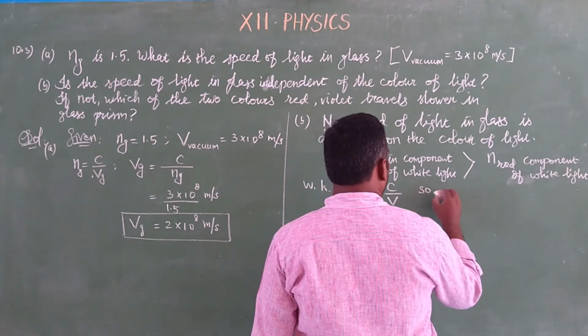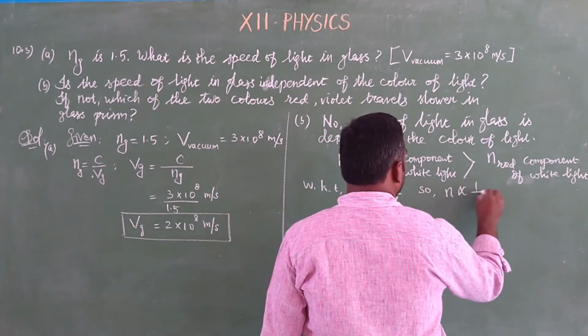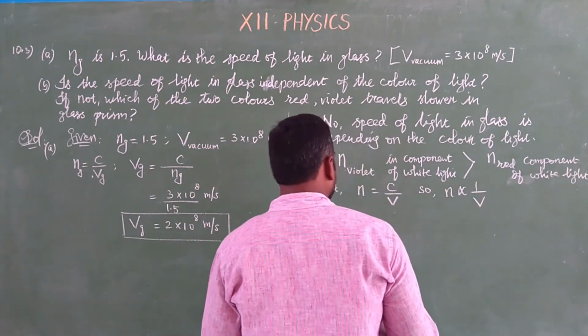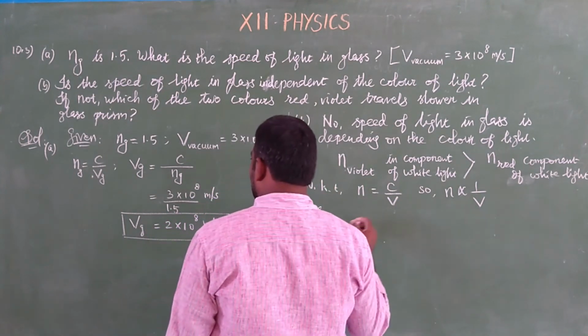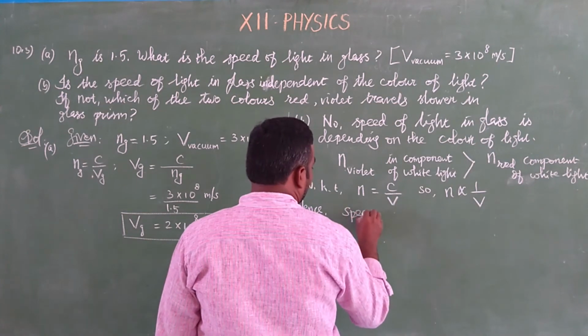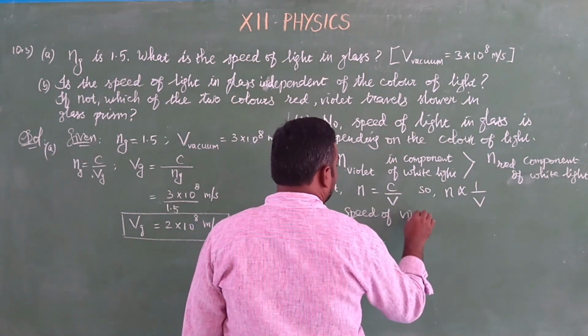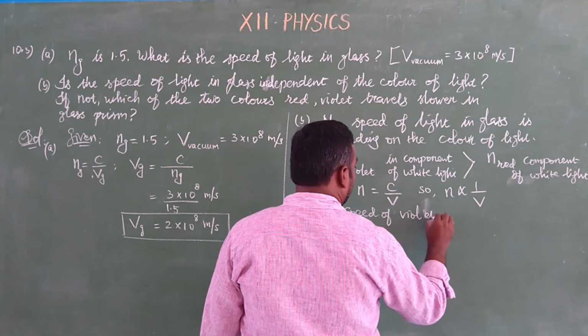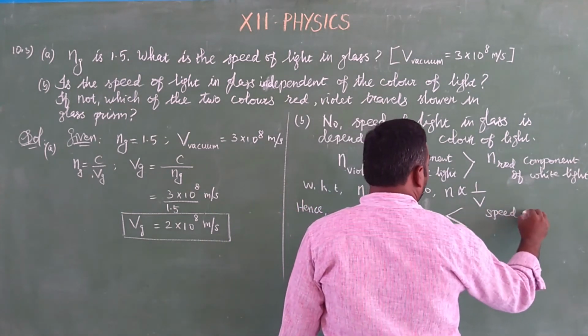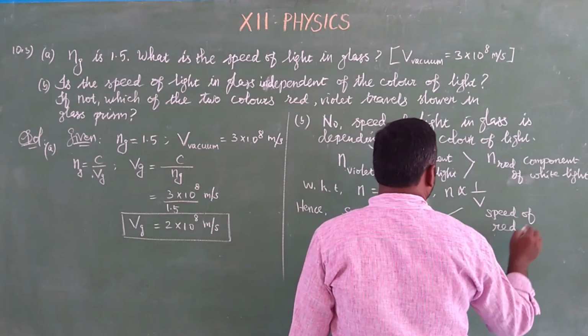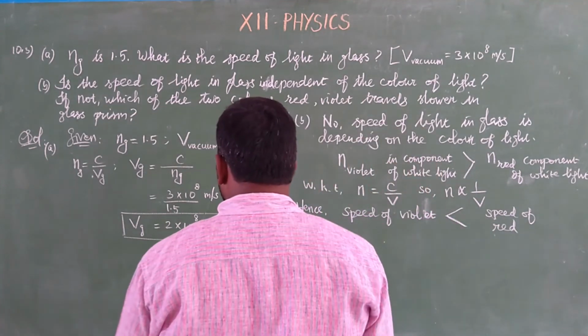So refractive index is inversely proportional to speed. Hence, what can we say? Hence, the speed of violet is less than the speed of red light.